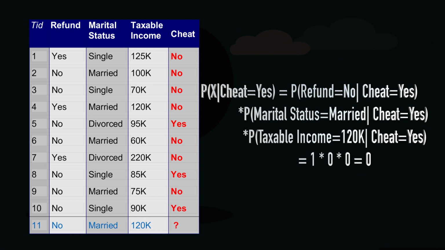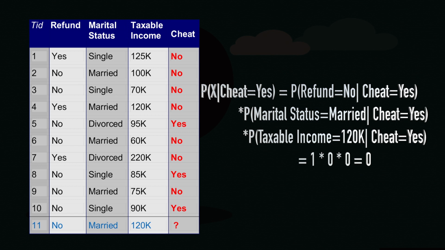Probability of X given cheat is equal to yes can be represented as probability of refund is equal to no given cheat is equal to yes, probability of marital status is equal to married given cheat is equal to yes, probability of taxable income is equal to 120k given cheat is equal to yes.